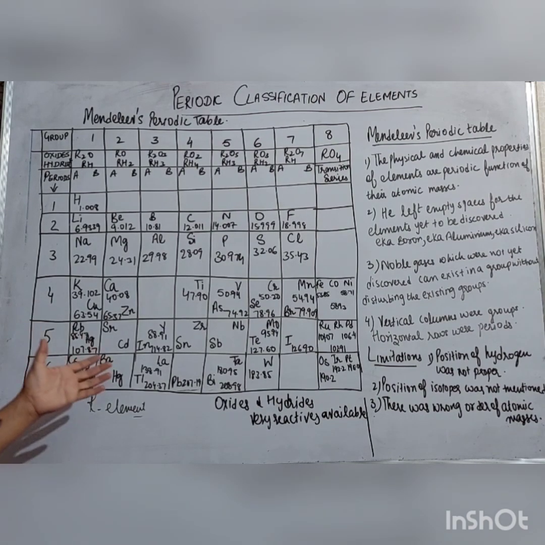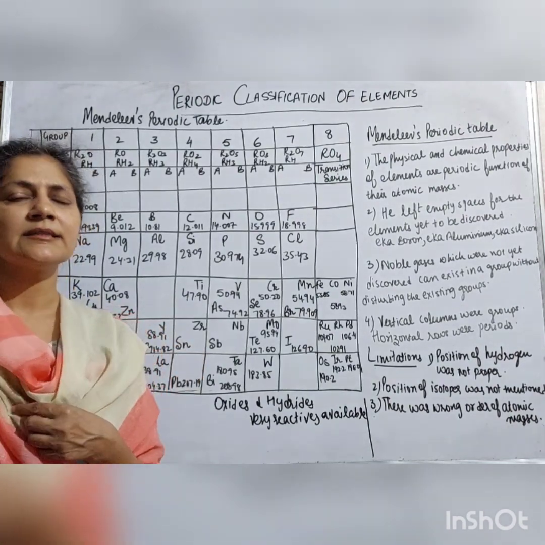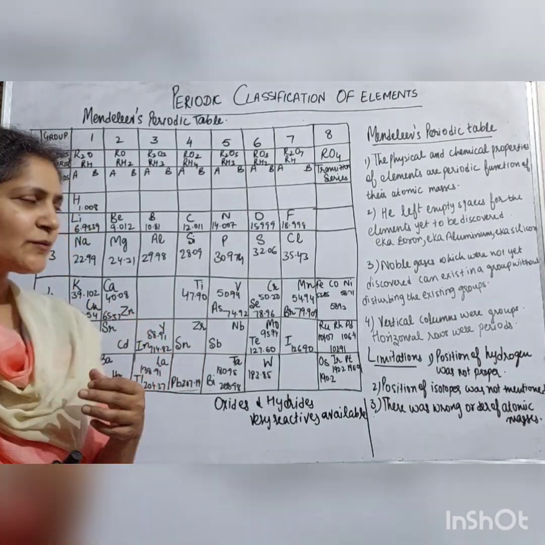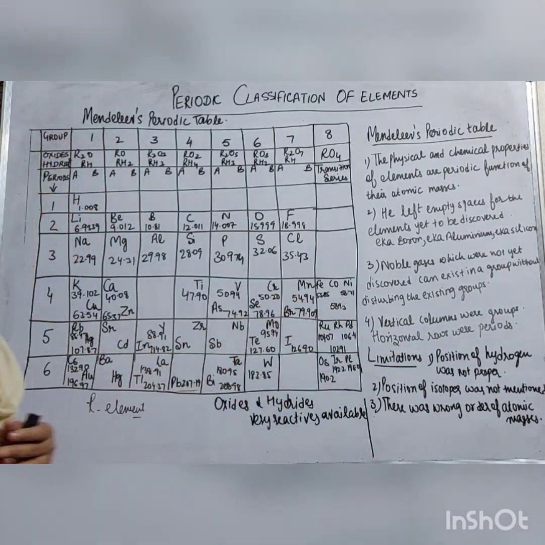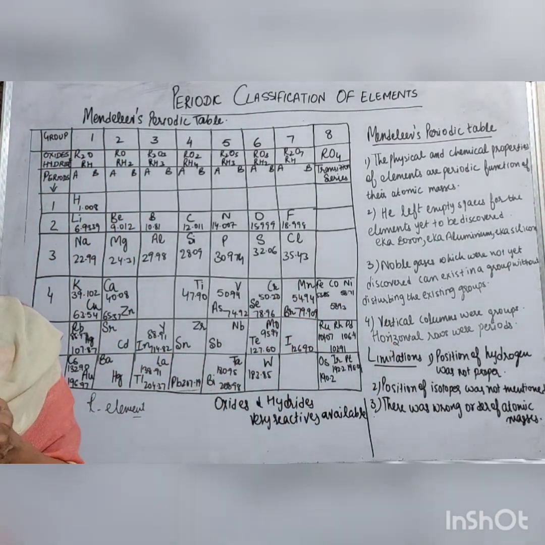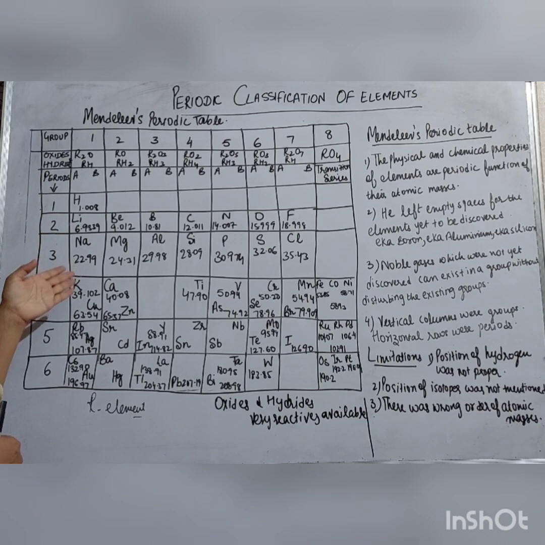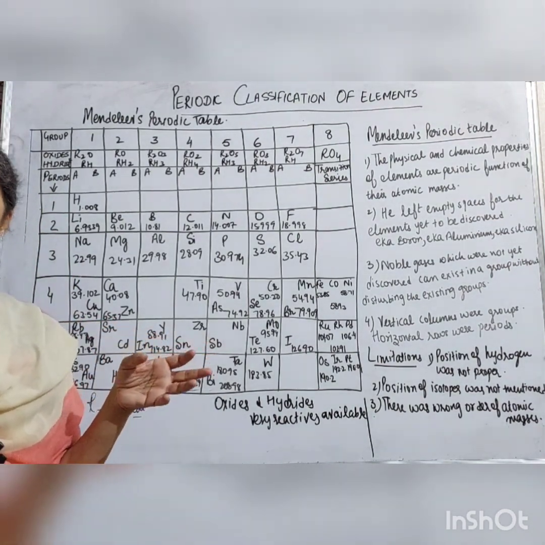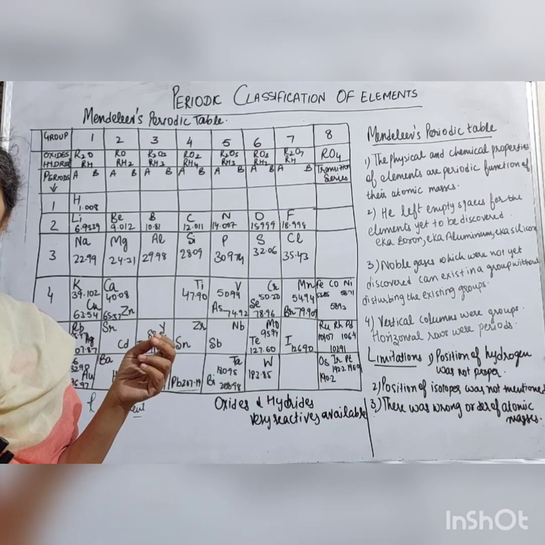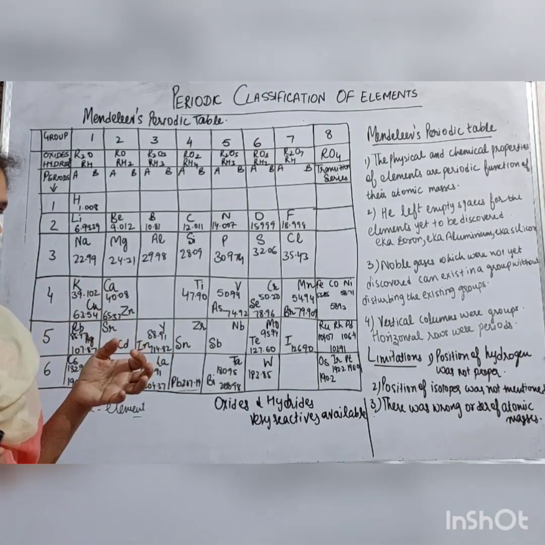Students, whenever there is a law and a new discovery, there are certain limitations also. What were the limitations of the Mendeleev periodic table? The position of hydrogen was not proper. It was not properly explained because hydrogen is put in the alkali metals, but it also resembles the halogens, right? So it was not at the proper position. The position of hydrogen was not clear.